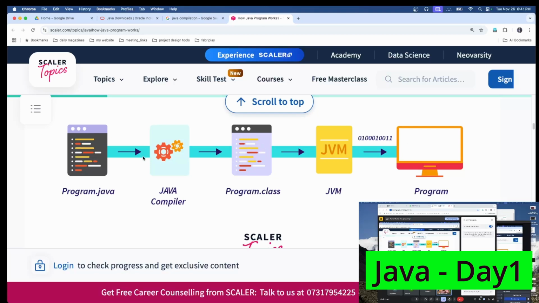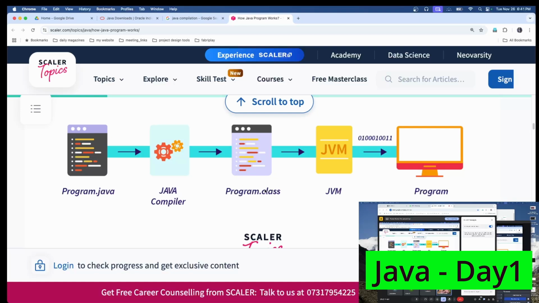Our developer work is only the first step. You can see a lot of steps here, but our work is that our code should work in the compiler and produce a Java class file. As a developer, only the first step we need to care about. Other processes Java itself will take care of. First we need to create proper code, which is compiled by the Java compiler into the class file, generated if everything in your code works perfectly.